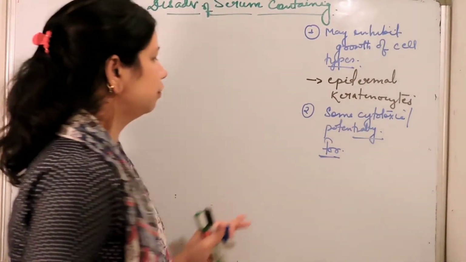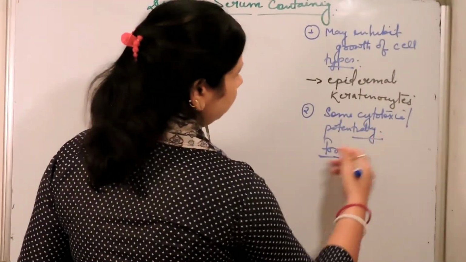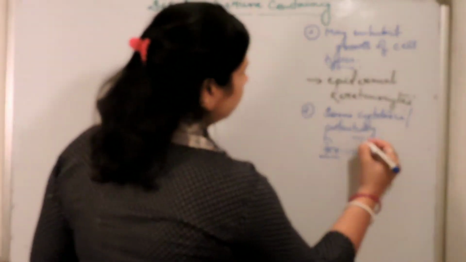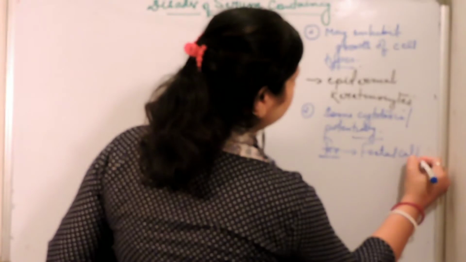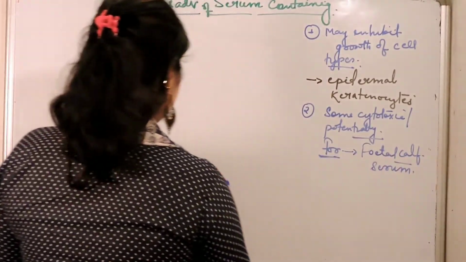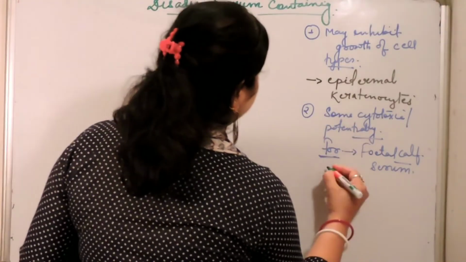For example, fetal calf serum, which is recovered from the fetus, does contain an enzyme known as polyamine oxidase.